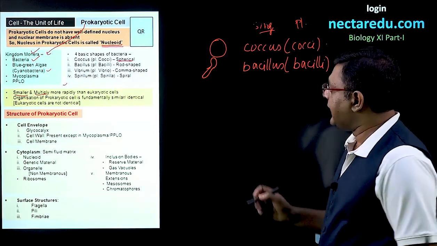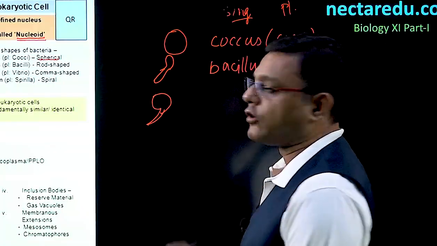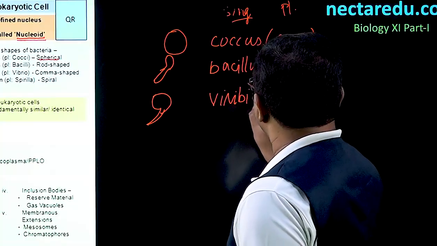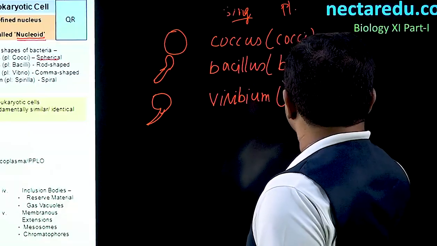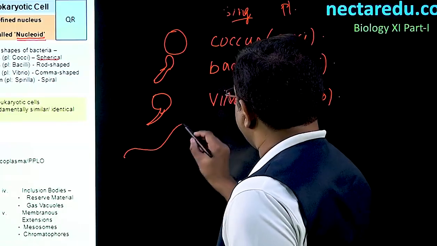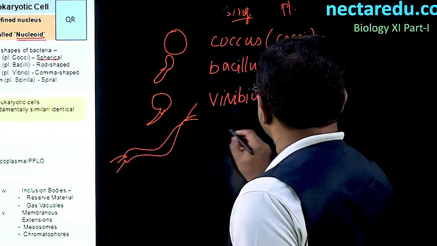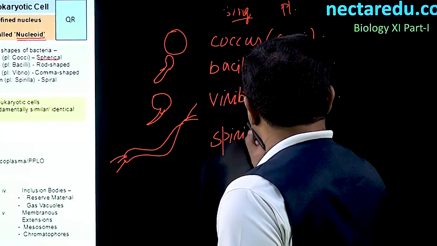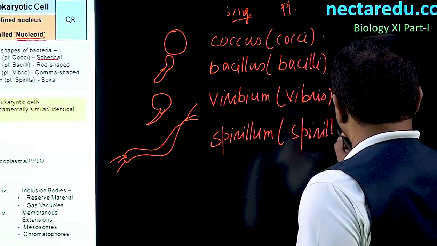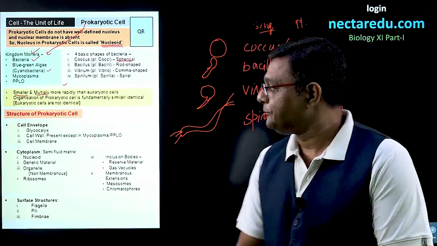If we talk about the third type, the third type are comma shaped, something like a comma, and these are known by the name of Vibrio and the plural is Vibrios. Next shape is spiral. And if the shape is spiral, it is known by the name spirillum and the plural is spirilla. So, bacteria are divided into these 4 basic shapes.